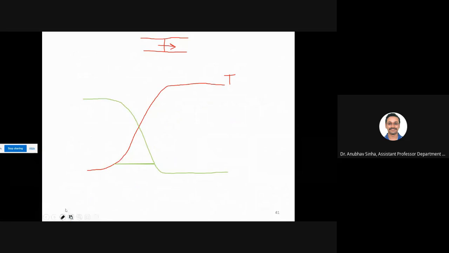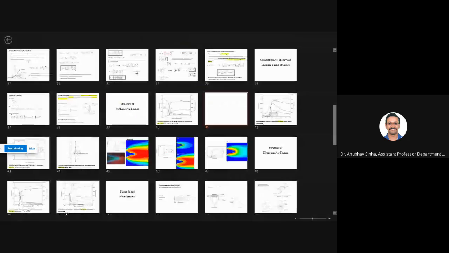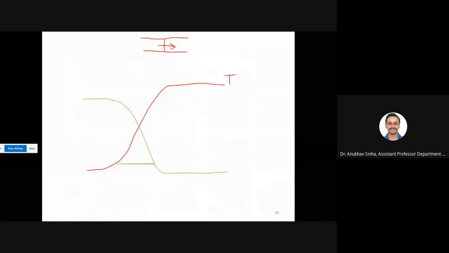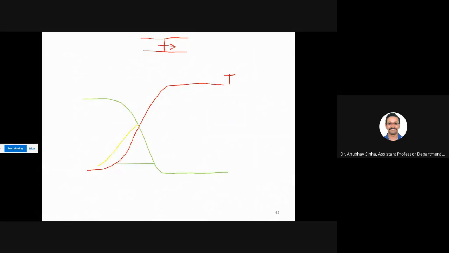So product will be, okay, so product will start forming somewhere and it will stabilize. Now the main issue is with intermediate products, like CO. CO will form somewhere here in the middle of the flame, and then it will start going down. This is okay. Just neglect these lines. These are some error, but this is the general.